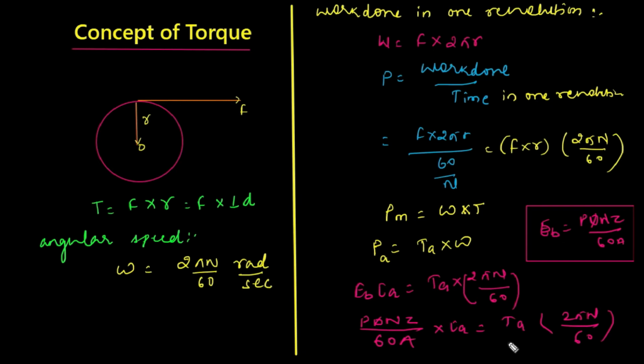If we calculate this formula, we can find out the torque equation, right? This is the torque equation I am deriving here.